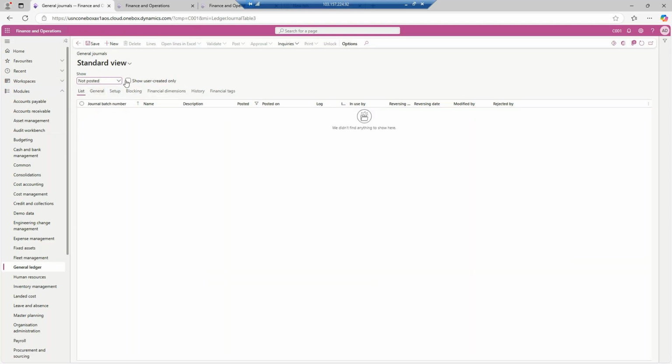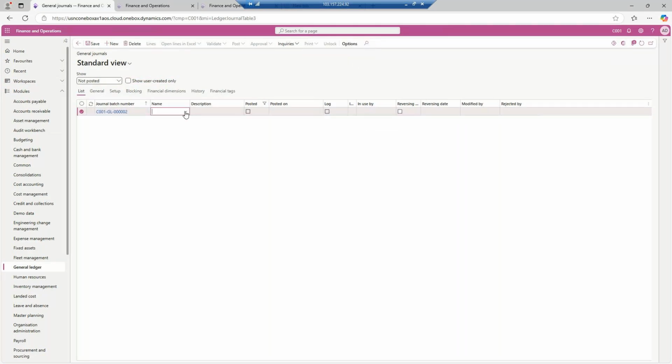Now right now I'm in the not posted section. This is a show user created only. What is show user created only? So this particular form will be used by several users. So for that, a particular user should be able to see his own journal. That's why we use it.